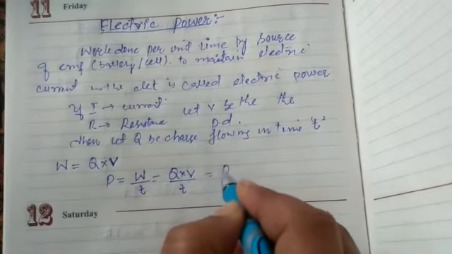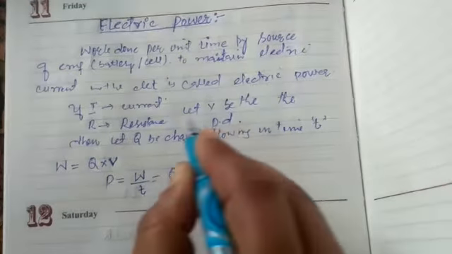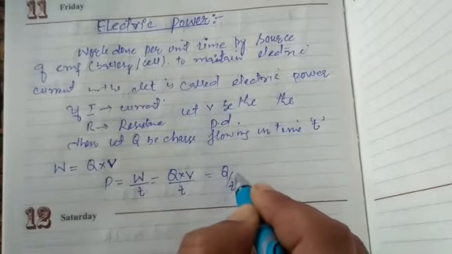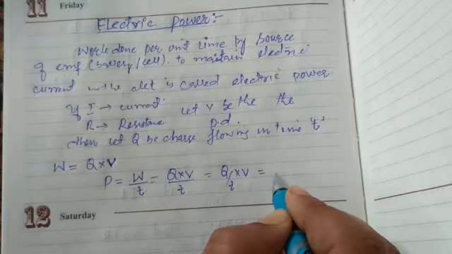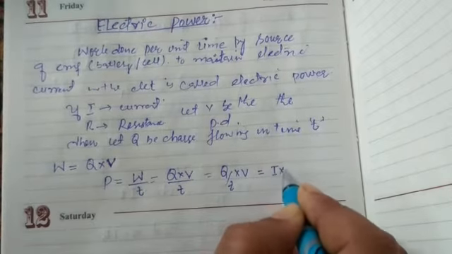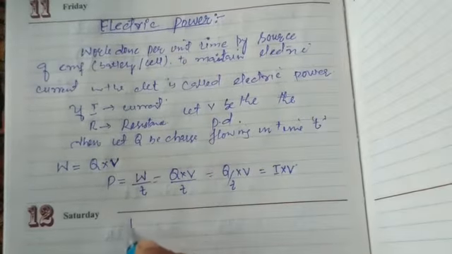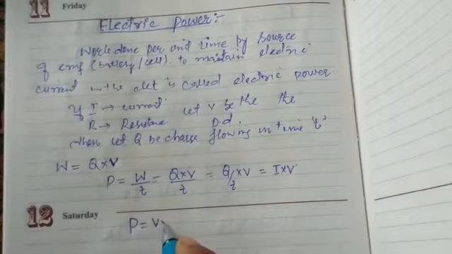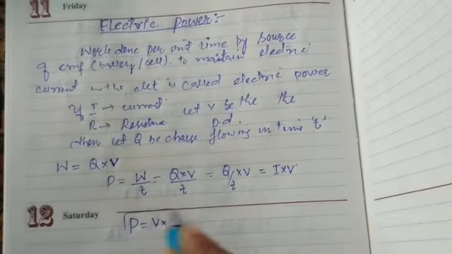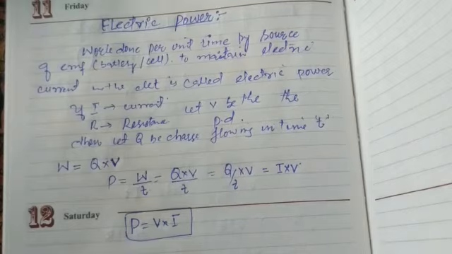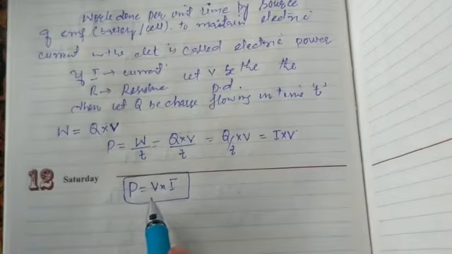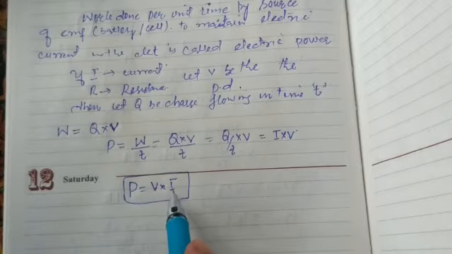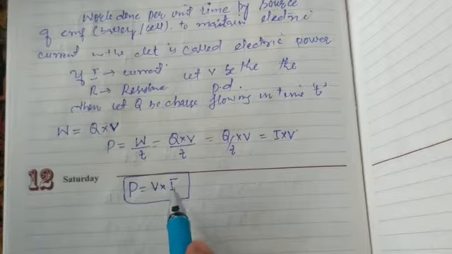We can write it as Q over t into V, and as Q over t is the current I, we get I into V, or simply power comes out to be V into I. Thus we can also define electric power as the product of voltage and the current flowing through the circuit.